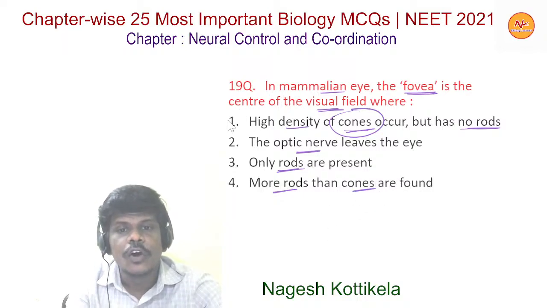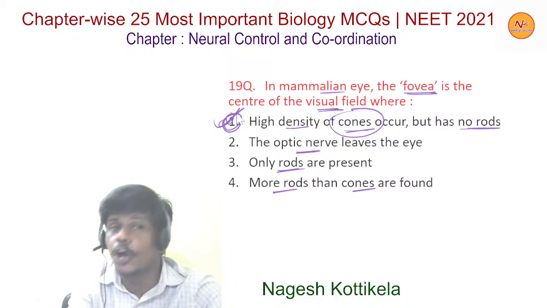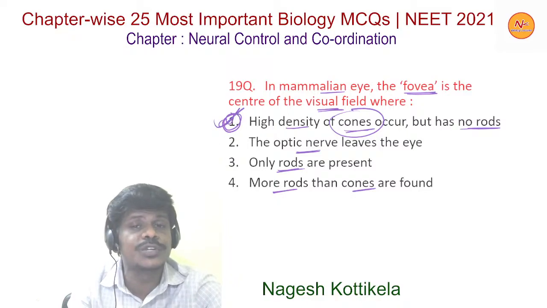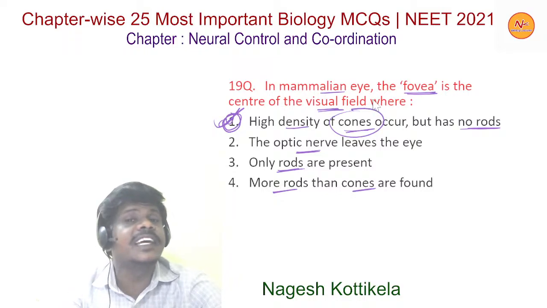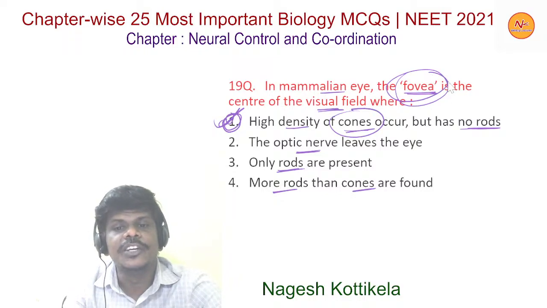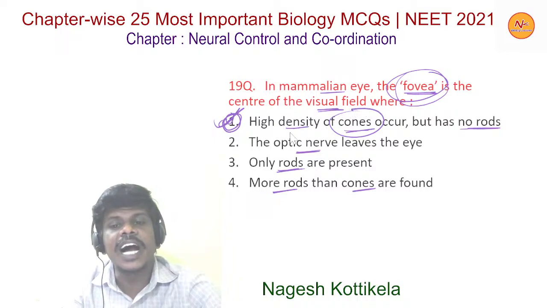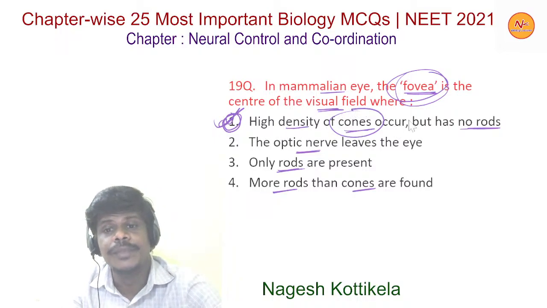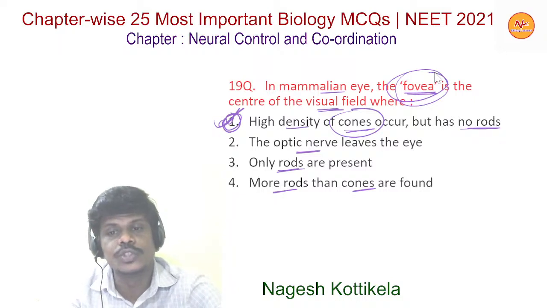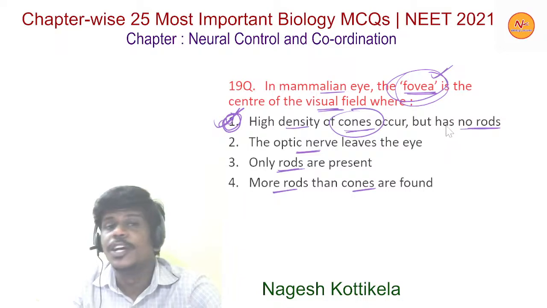Option 1 is the right option. I read this question once again: the fovea is the center of the visual field where a high density of cones occur but has no rods. So the fovea has a high density of cones but no rods.